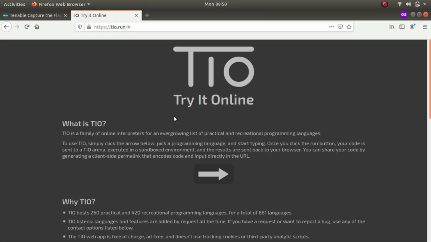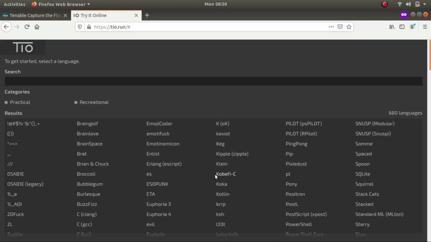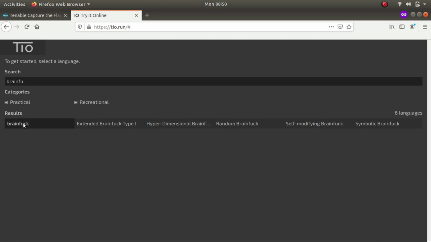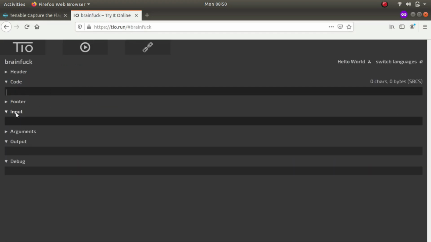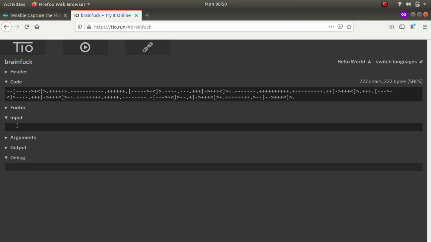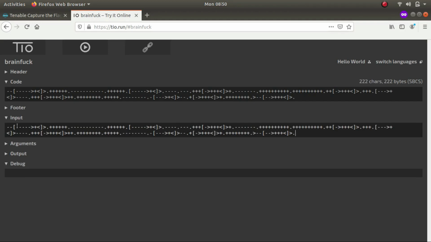What this website does is that it gives you a bunch of tools to decode your language. It is similar to CyberChef. So let's type brainfuck. So this is it. Let us copy in our code, and wait, let's try it in the input one.